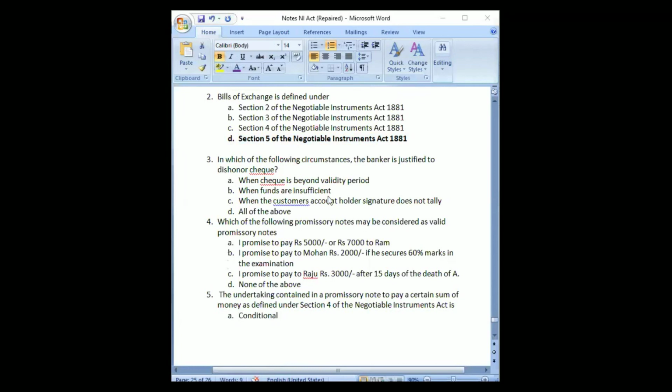Next one. I think all of the above. Yeah, it would be all of the above only. Even if the signature is not matching, in that case also the bank will refuse. And these two conditions are already mentioned under section 138. So it would be all of the above.